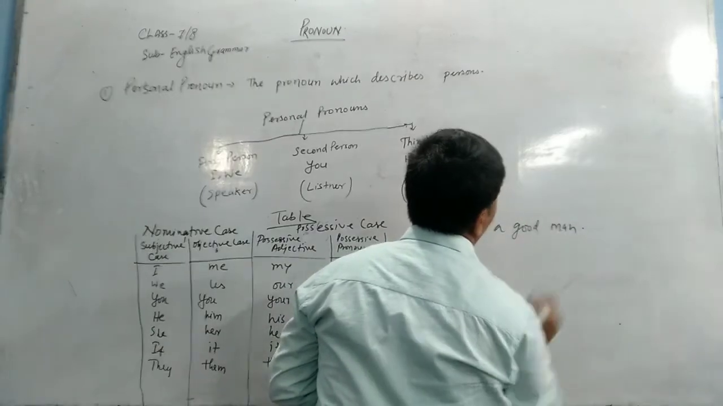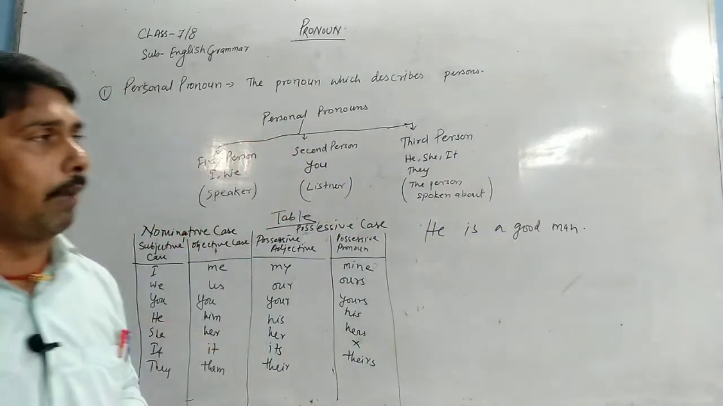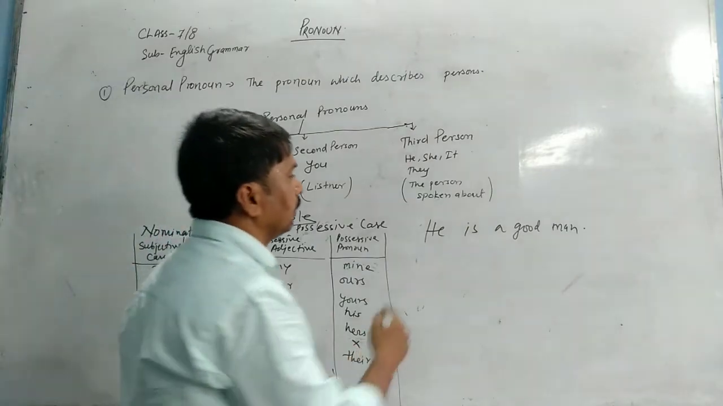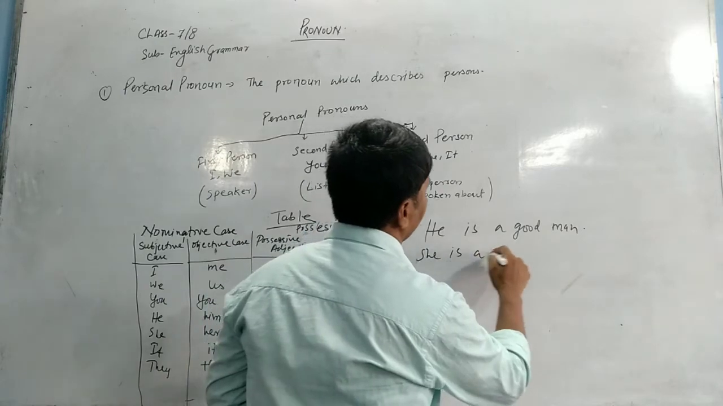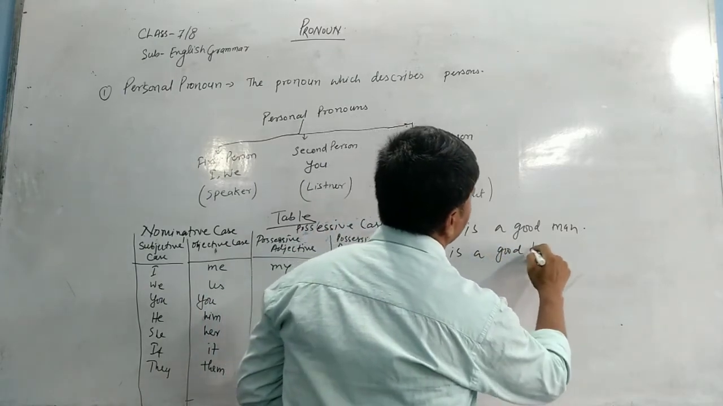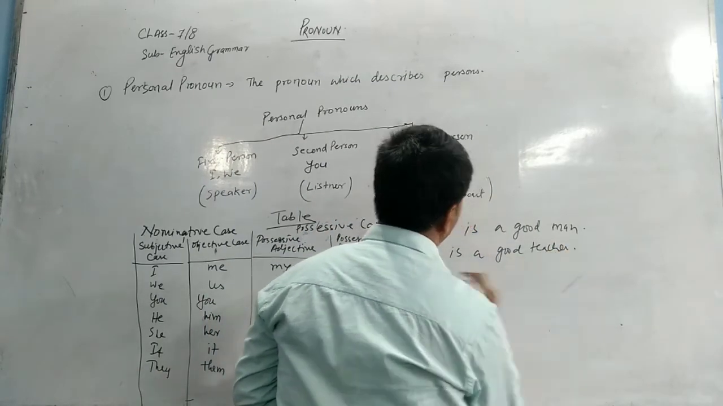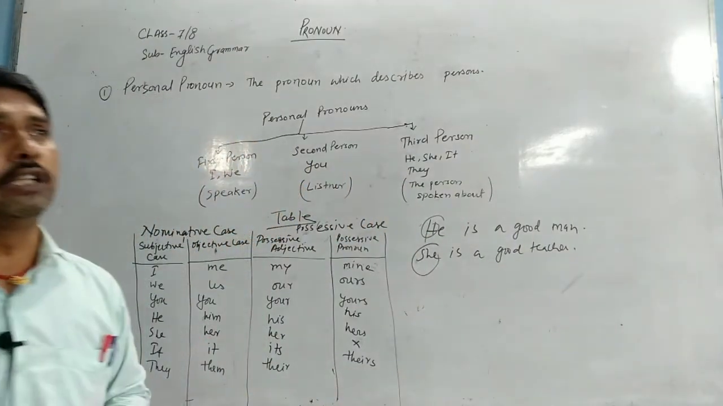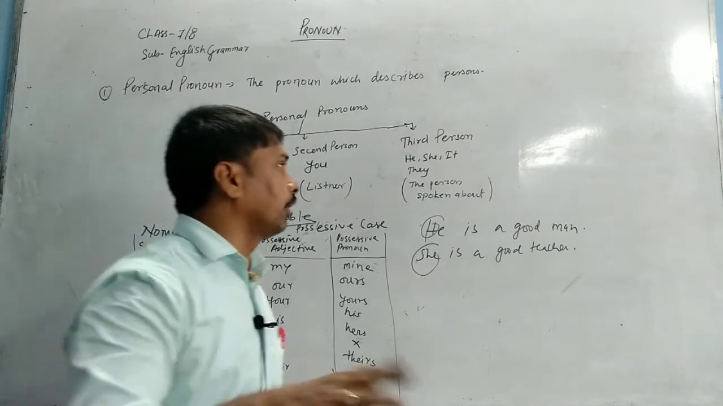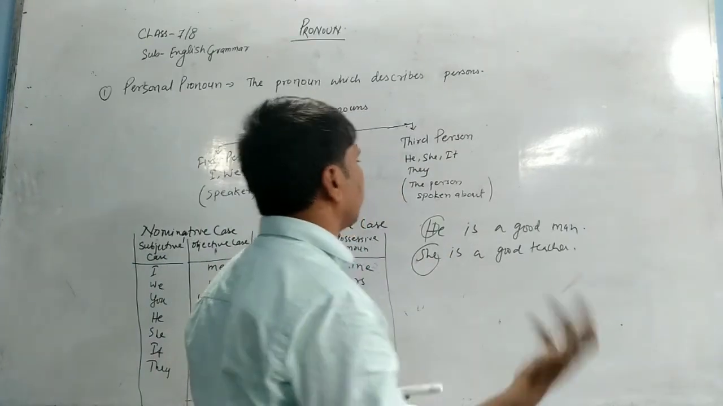man, वो एक अच्छा आदमी है, उसके बारे में हम बात कर रहे हैं, जिसके बारे में बात करते हैं, it is called third person. She is a good teacher. So he, she, it, they are called third person because we are talking about him or her or them.